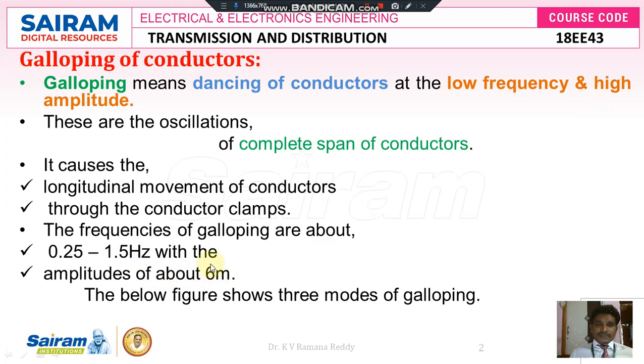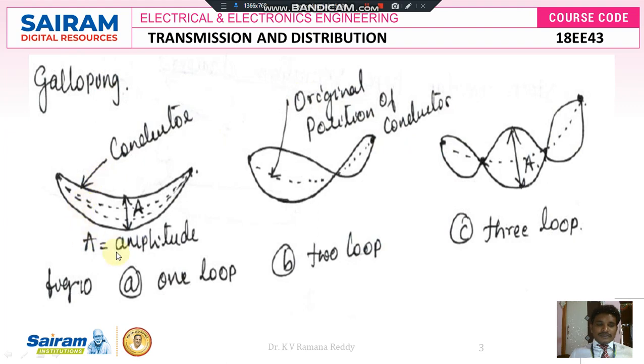So for better understanding, here I am going to show the three modes of galloping. Here you see the one loop galloping structure, here the two loop galloping structure, and here the three loop galloping structure. First of all, we will see the one loop galloping structure. One loop galloping structure means whenever high wind velocity air hits the original conductor, which is represented in dotted line here, then the conductor moves to its left hand and again to the right hand. The length between these two thick lines is called the amplitude of the vibrations.